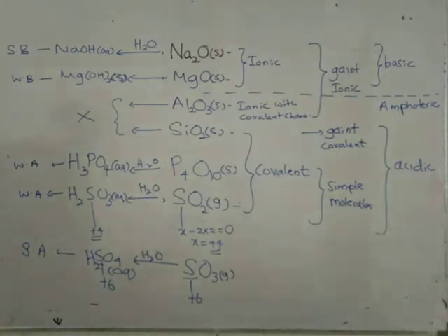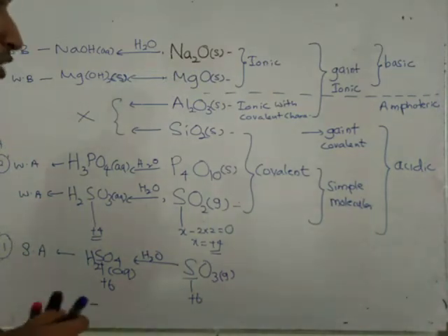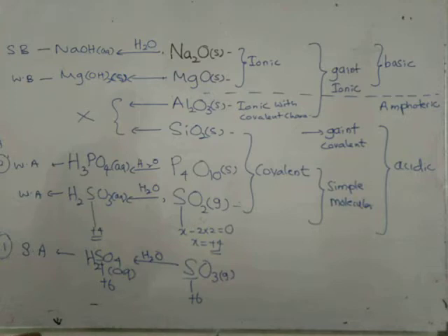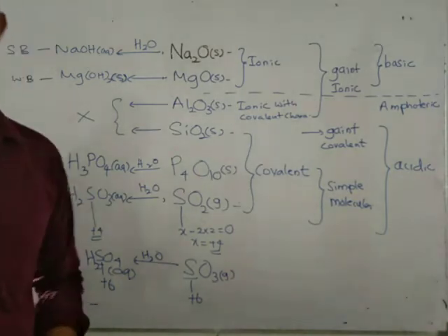Right? If you go for the pH values of these ones, if you take this solution, the pH is around 2, and if you take this solution, the pH is around 1. This is pH. Okay? So this is the short note of the reactions of oxides. From this you can understand the oxides. Then we are coming to the chlorides.